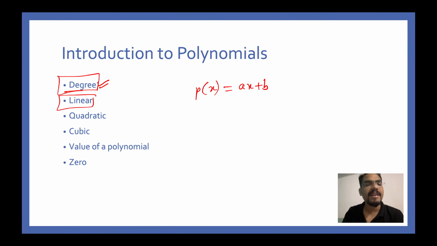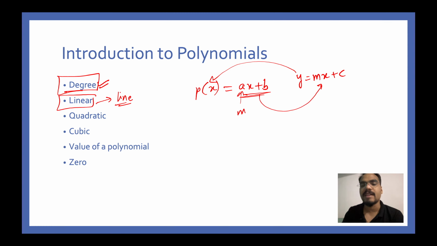And why do we call it a linear polynomial? Because this polynomial or the equation represents a straight line. Remember the straight line equation, y is equal to mx plus c. So don't you think this equation is representing y is equal to mx plus c, where y is equal to p of x, a is let's say m, x is x, and b is let's say c. So y is equal to mx plus c with a slope of m. So here a will be your slope. So p of x is equal to ax plus b. This is a linear polynomial because it is represented by a straight line.